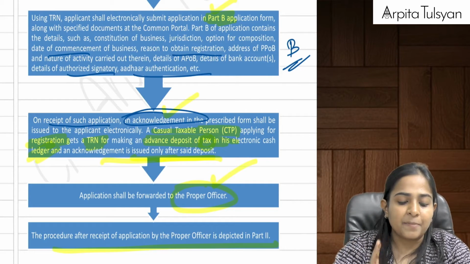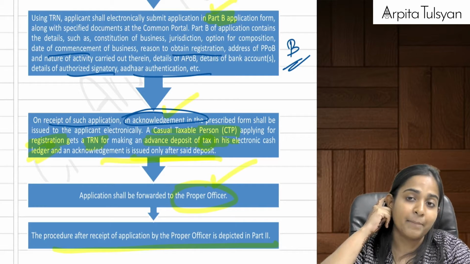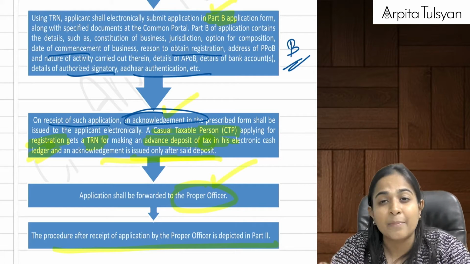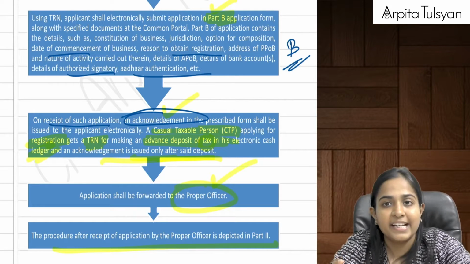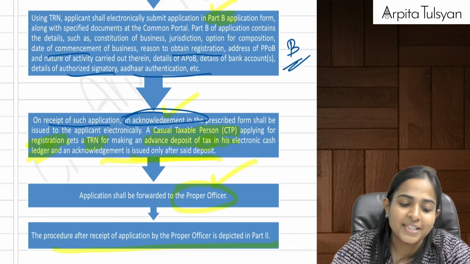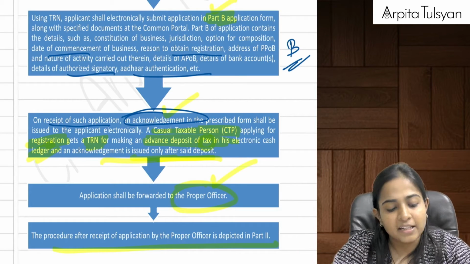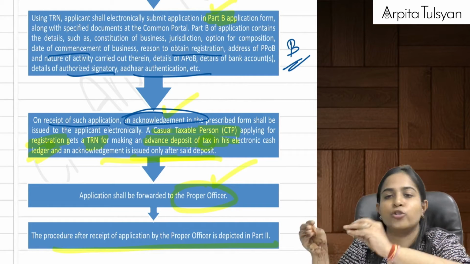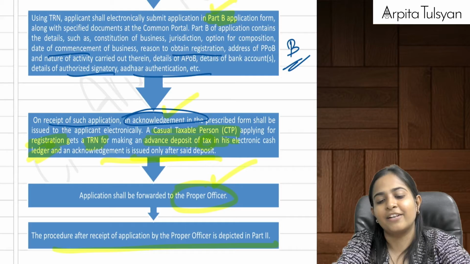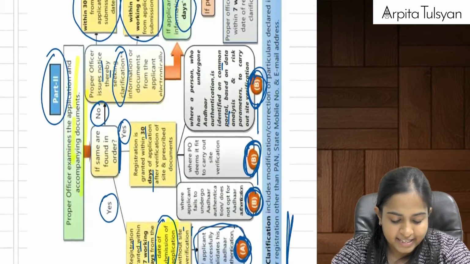Okay, but one exception that we studied here was in case of CTP. Whenever they are submitting this application, they have to also pay some advance tax. Estimated advance tax of GST, not income tax, advance tax of GST they have to pay, and only after that an acknowledgement will be sent to them. Once all these things are done, your application goes to the proper officer, and then the proper officer will start with the proceedings. Then we studied about these proceedings in part 2.